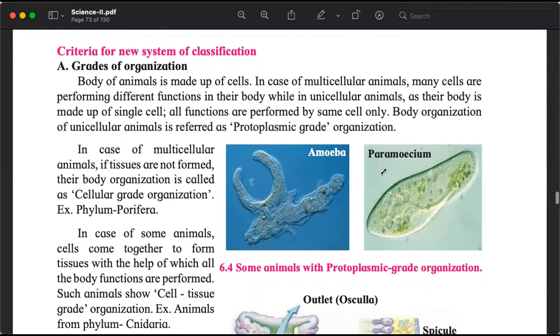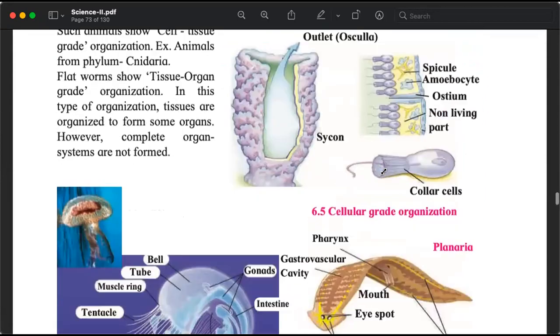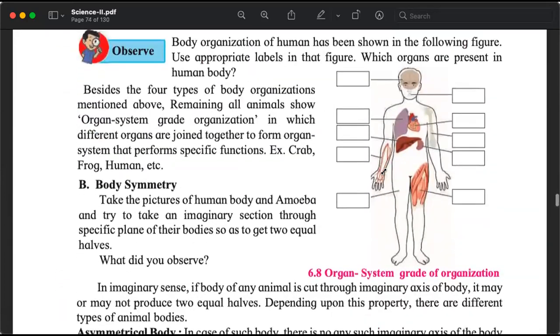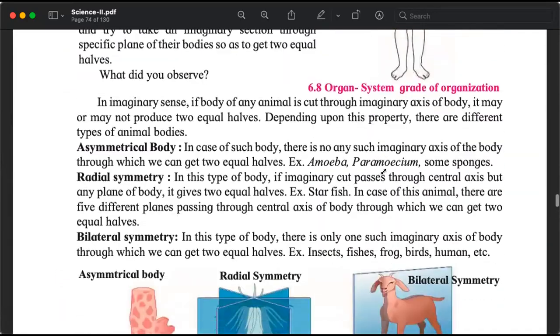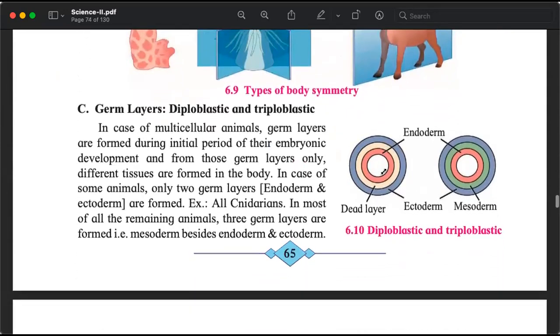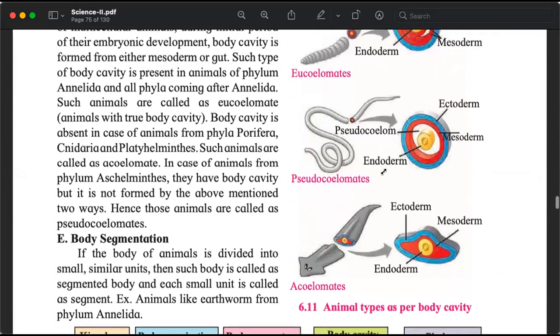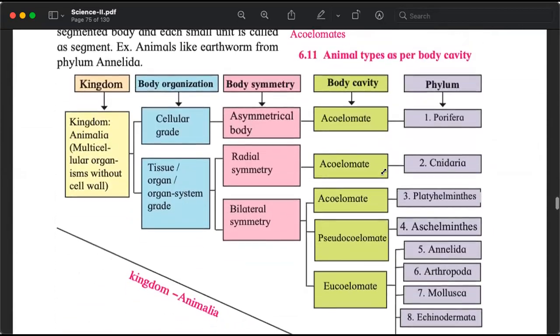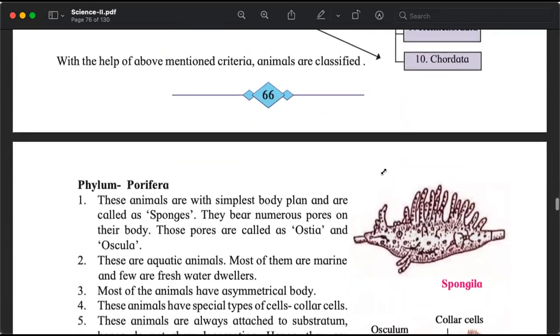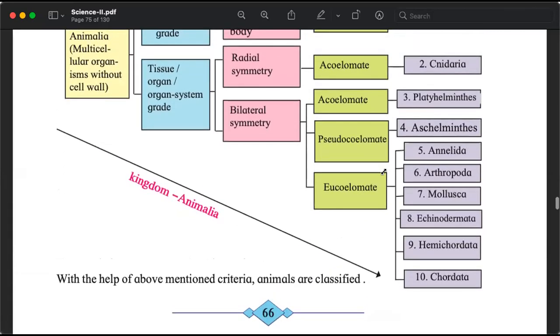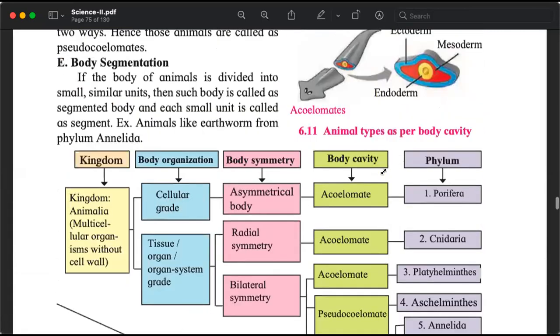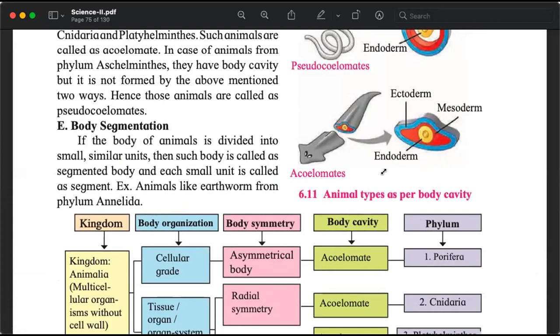So there is something about grades of organization, body symmetry, germ layers, body cavity, body segmentation, right? So till page number 66, we will study how the 5 kingdoms classification works.